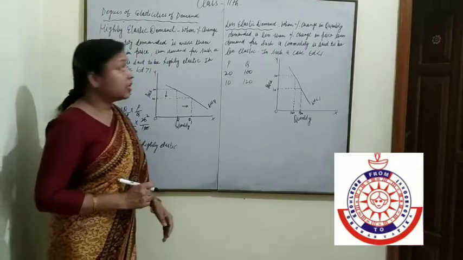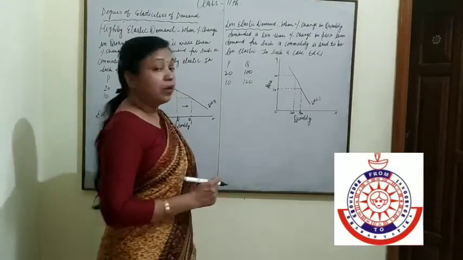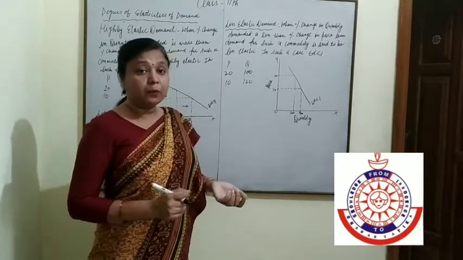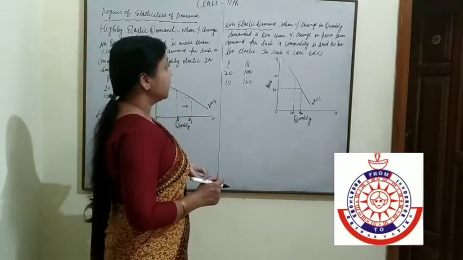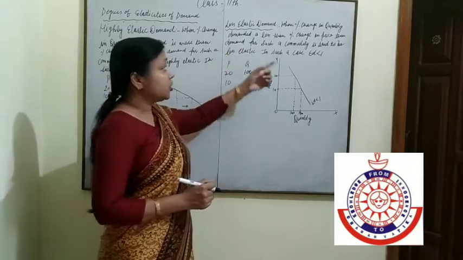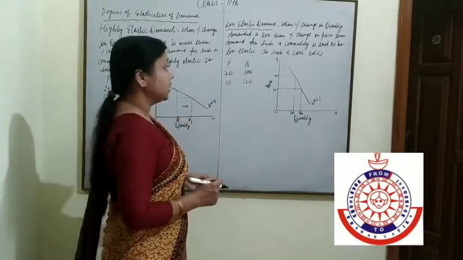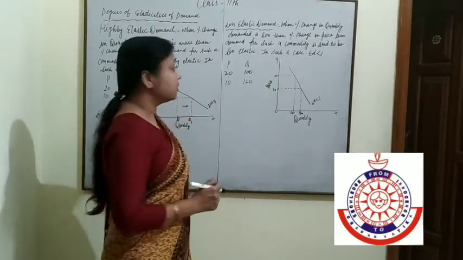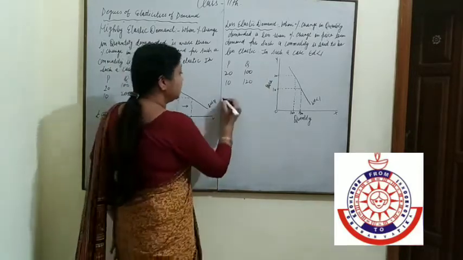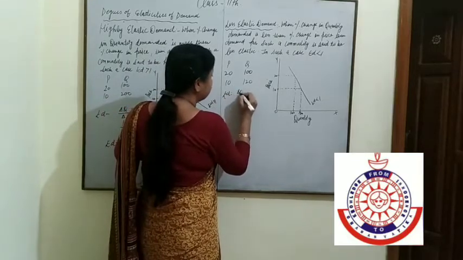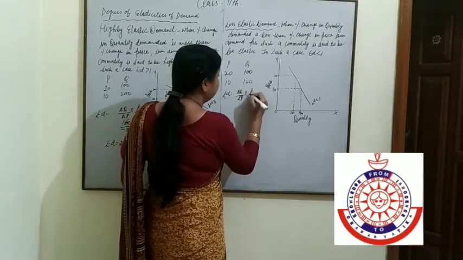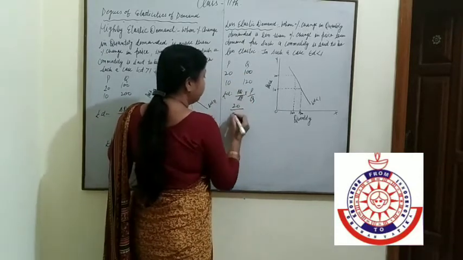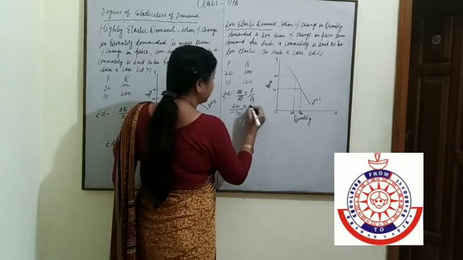Second, less elastic, when the percentage change in quantity demanded is less than the percentage change in price. Such a commodity is said to be less elastic. And in this case, elasticity of demand is less than 1. Let us see. ED is equal to change in Q upon change in P multiplied by P by Q. Here change in Q is 20, change in P is minus 10, P is 20,